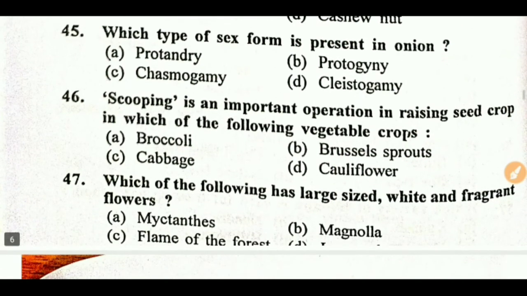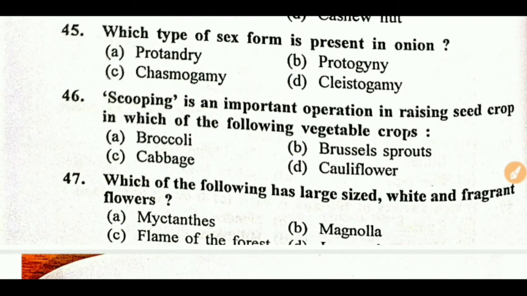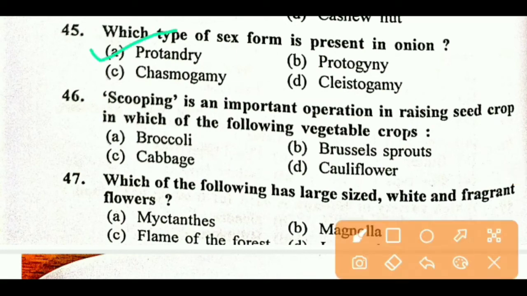Next, which type of sex form is present in onion? Right answer is A, protandry. In this case, male parts mature earlier than female parts, and in case of protogyny, female parts mature earlier than male parts, and in case of cleistogamy, the flowers never open before pollination, and in case of chasmogamy, the flowers open after pollination.